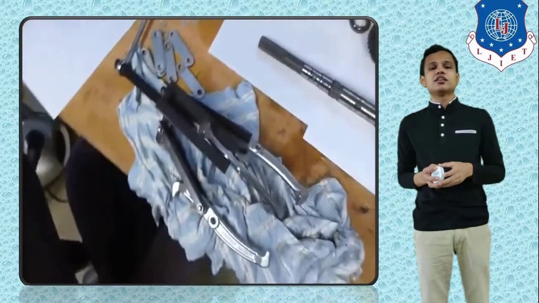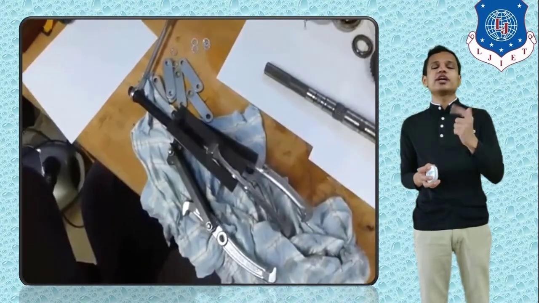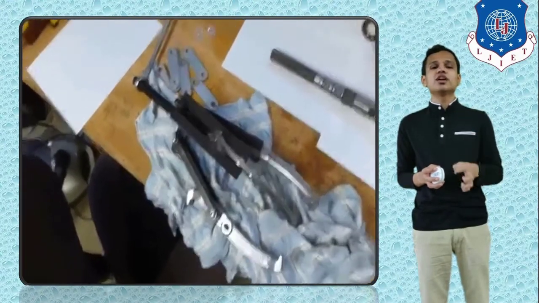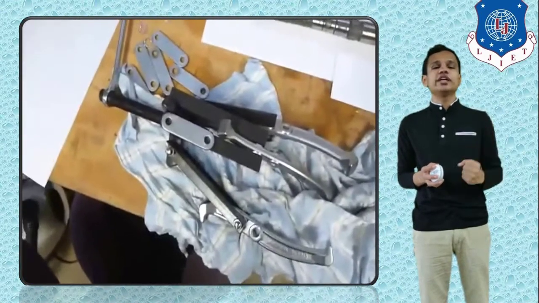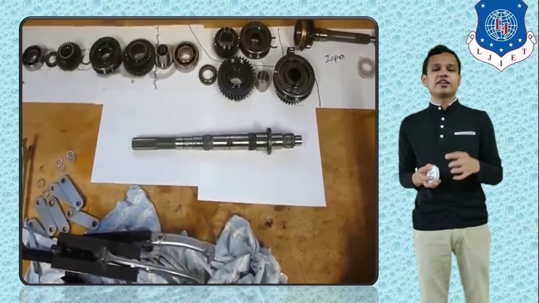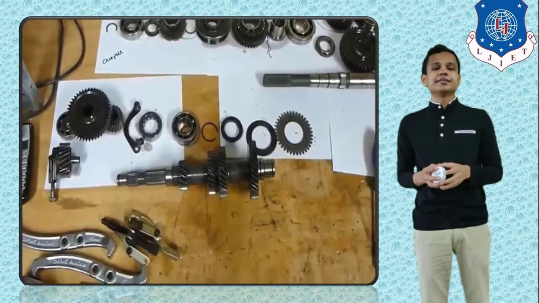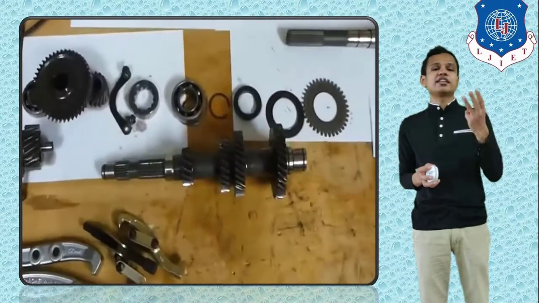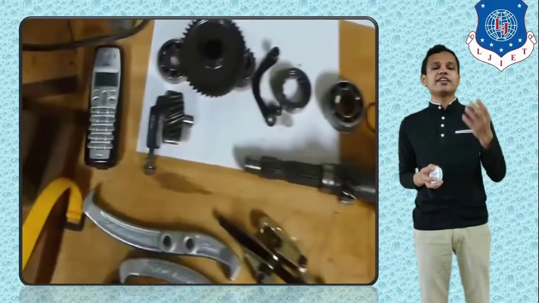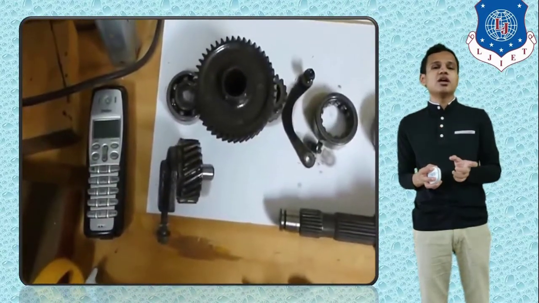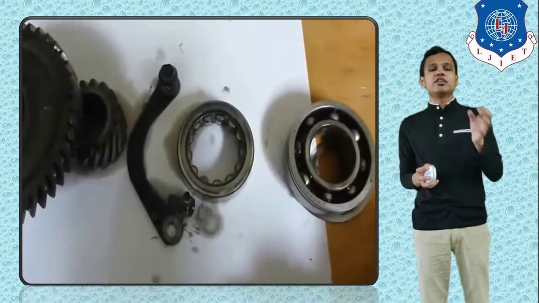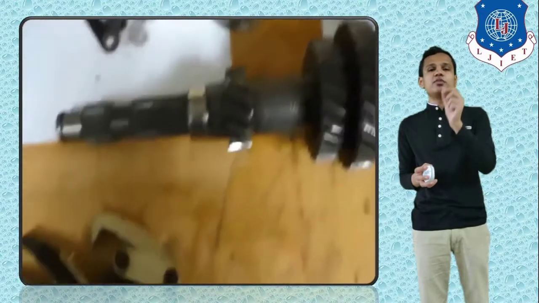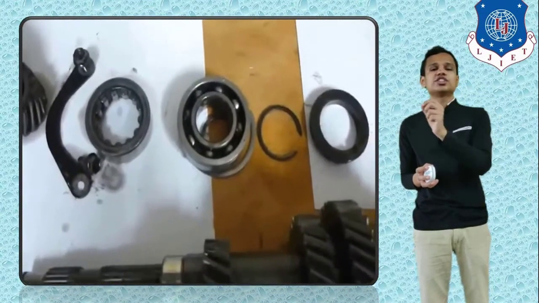After that, special pullers will be used. You can see on the screen, the puller is used to pull out the gears and the synchronizing unit from the gear shaft. So here you can see all the shafts, the counter shaft, main shaft and input shaft, have been disassembled on one paper, with a simple arrangement of the parts that go on the shaft.